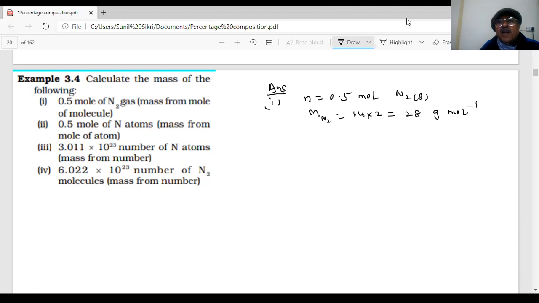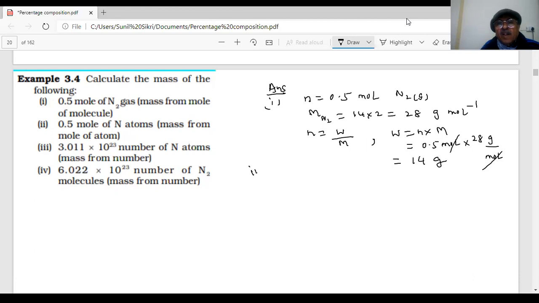Okay? And therefore, what will be the mass? What is the formula, student? W by M. So W is equal to n into M. How many? 0.5 mole into 28 gram per mole. Mole cancels. 14. Yeah, grams. Okay, 14 gram is the correct answer for the first part.